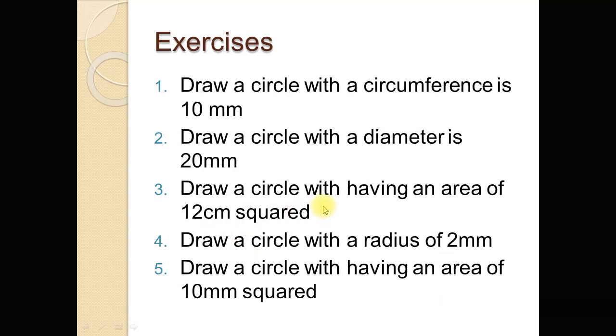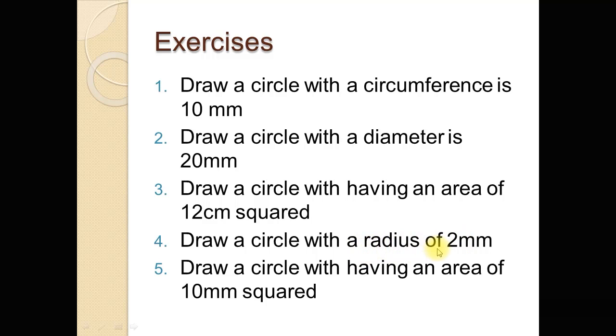Now draw a circle having an area of 12 centimeter square. Using the formula of area of circle, first of all find the radius of the circle and then draw the circle. And question number 4, draw a circle with a radius of 2 millimeter. Radius is given, so this question is very simple.